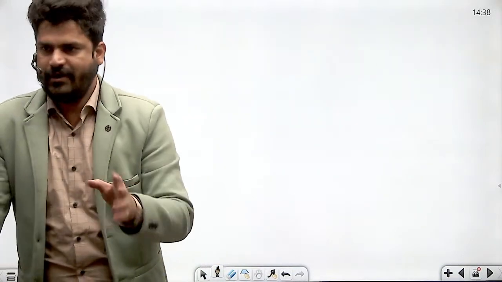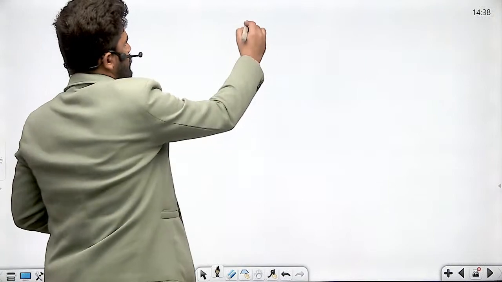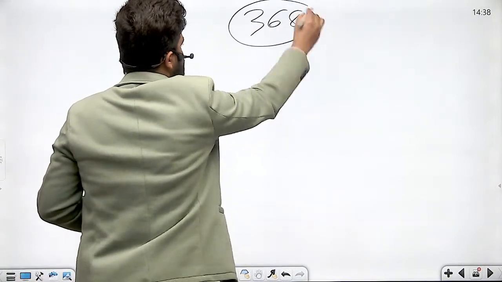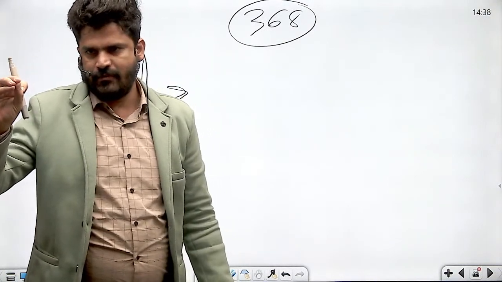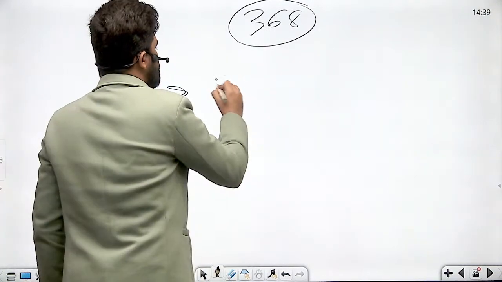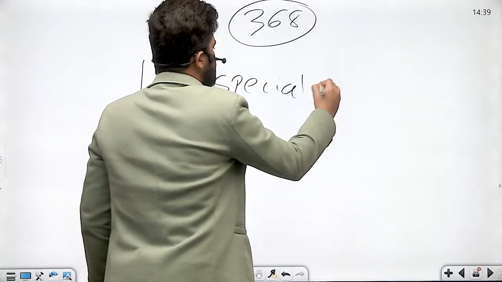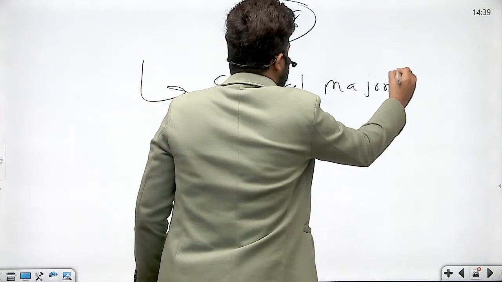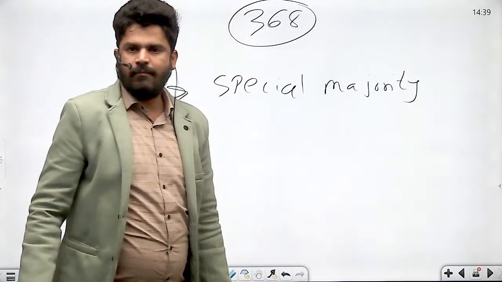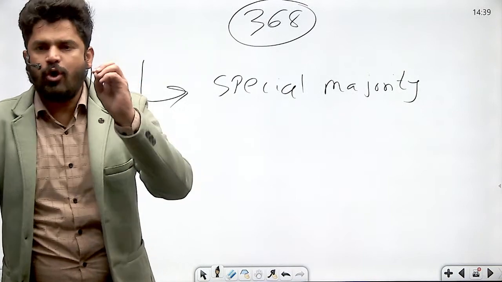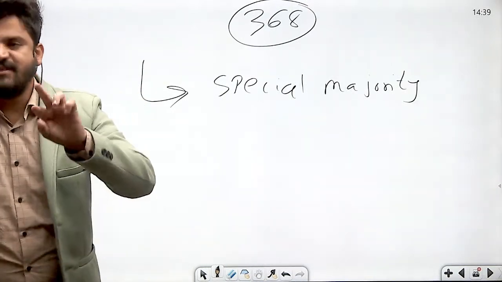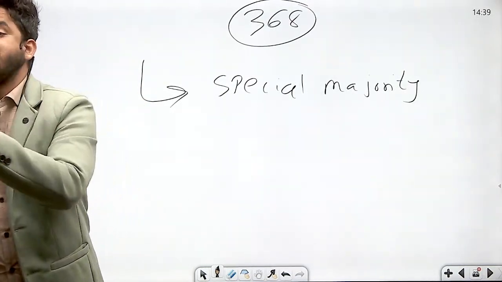Now, how is the constitutional amendment bill passed? What is the majority required? Now we know about amendment of the constitution, Article 368. The constitutional amendment bill has to be passed by special majority under Article 368 by both the houses of Parliament. Each constitutional amendment bill has to be passed by special majority by both the houses of Parliament.